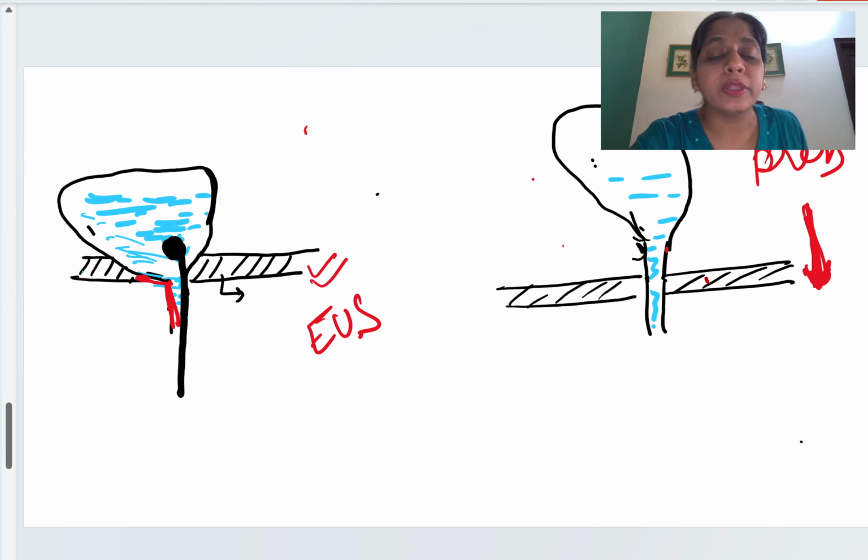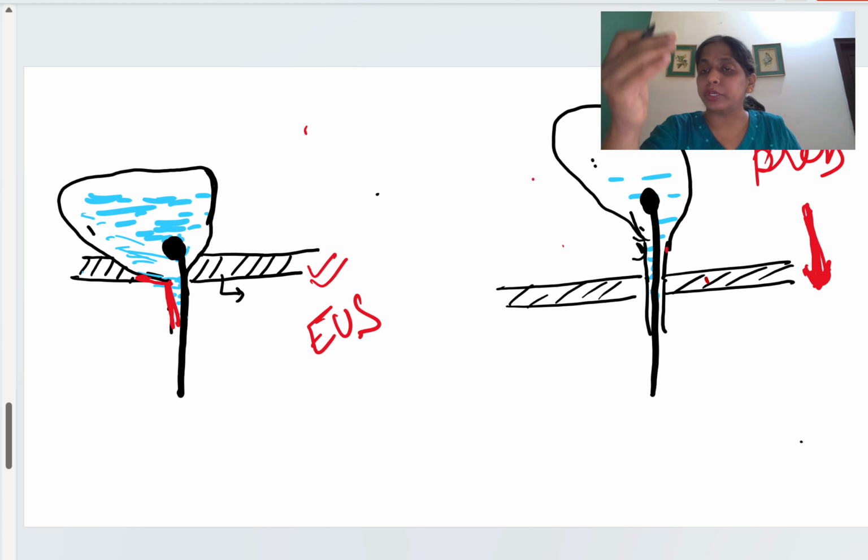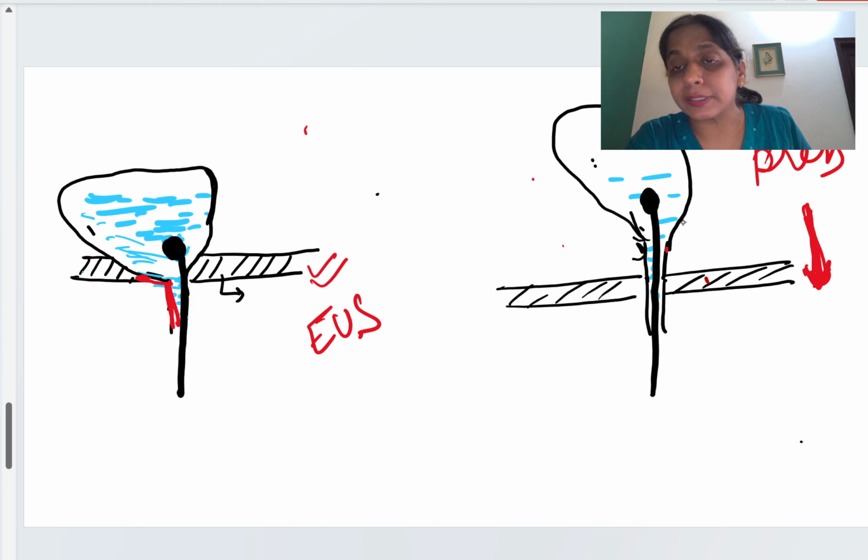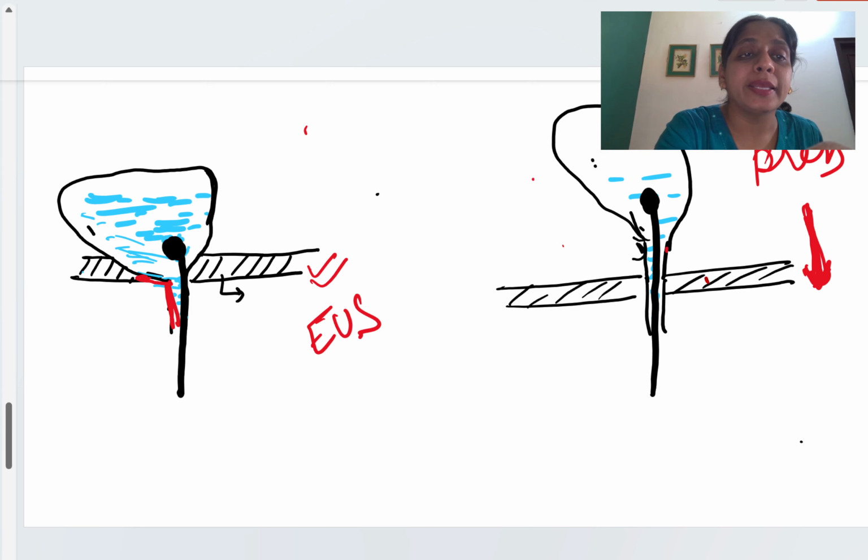In the case of a stress urinary incontinence patient, when the patient increases the abdominal pressure, as you're seeing here, the urine will leak, and due to the hypermobile urethra, this will make an angle.